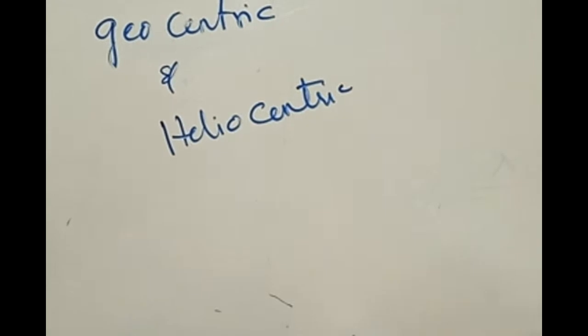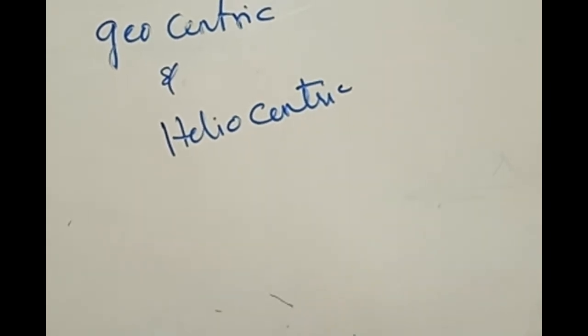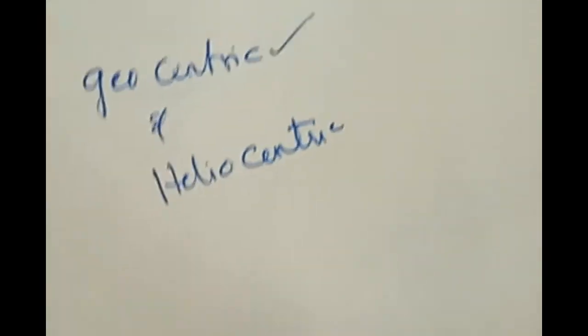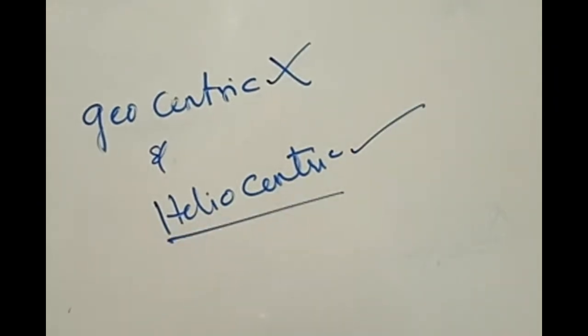In order to understand the motion of satellites or planets in the solar system, different scientists put forward different theories. Earlier, we followed the geocentric theory about the motion of the planets in the solar system. Geo means Earth, right? People believed earlier in the geocentric theory. Later, it was supposed that this is no longer a valid theory, and another theory, called the heliocentric theory, came.